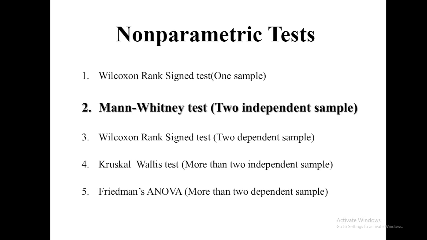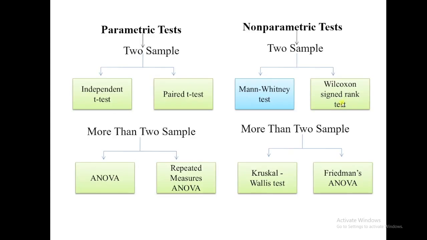So there are two things: one is the parametric test and the second is the non-parametric test.